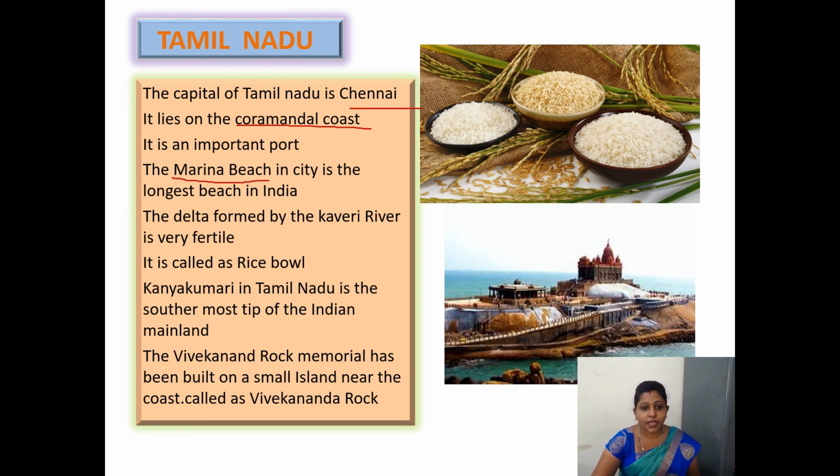Marina Beach. The delta formed by the Kaveri river is very fertile. It is called rice bowl. Kanyakumari in Tamil Nadu is the southernmost tip of the Indian mainland.